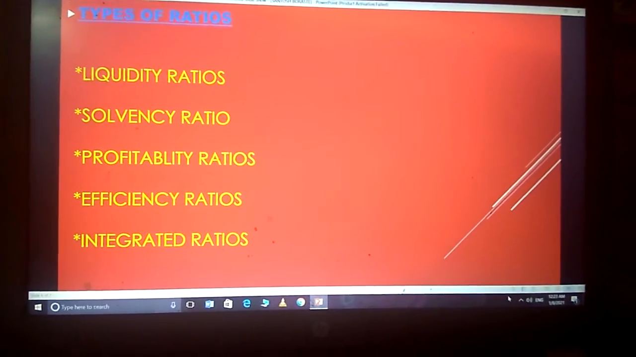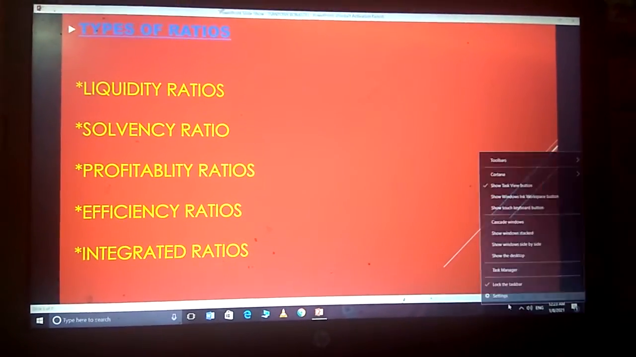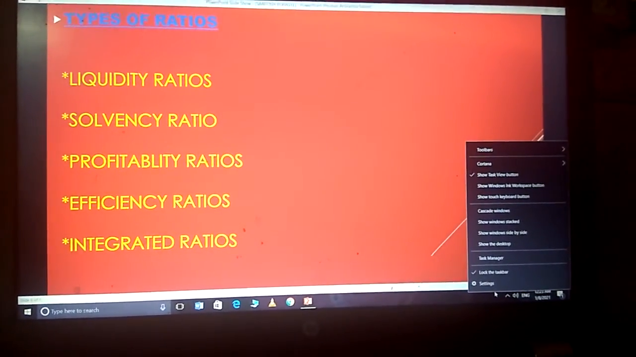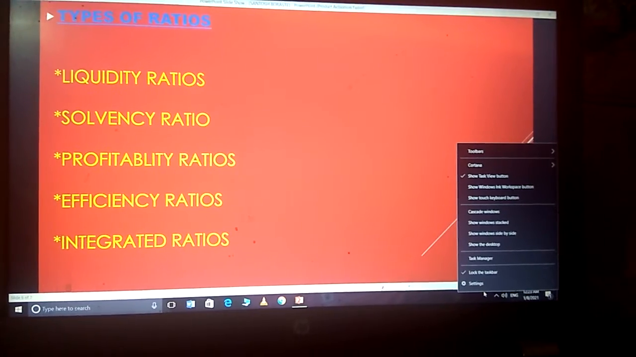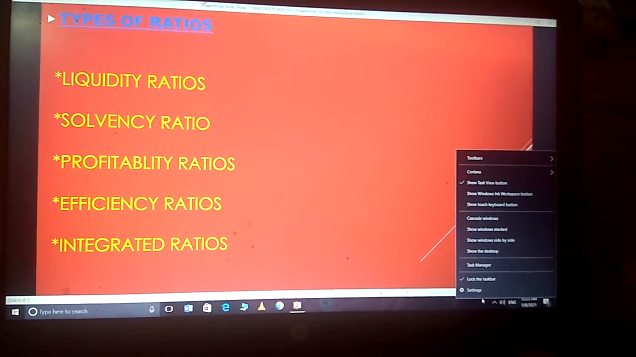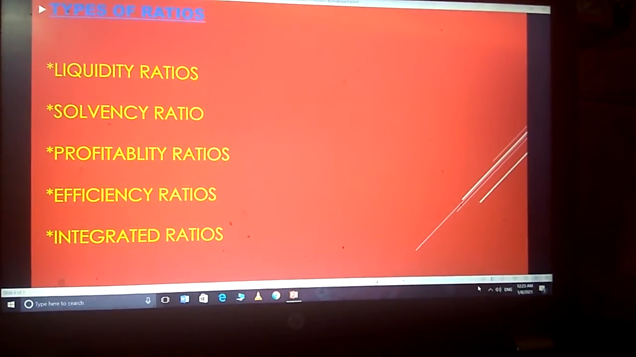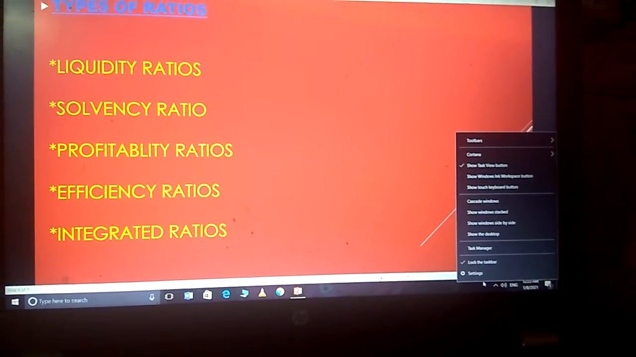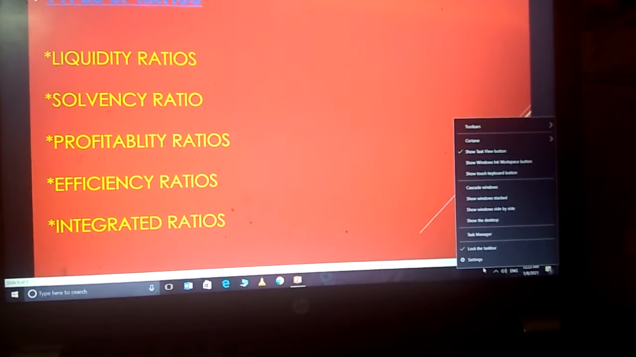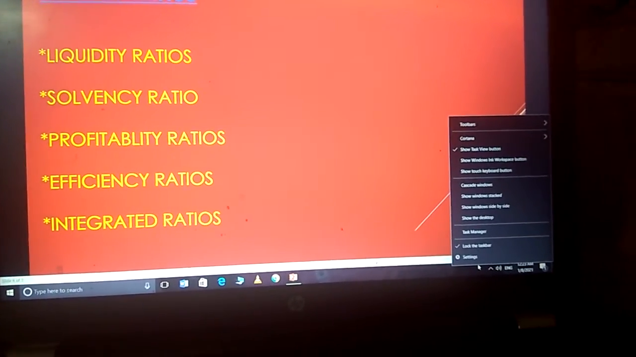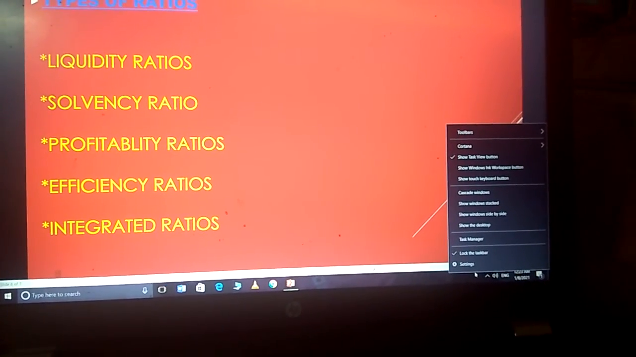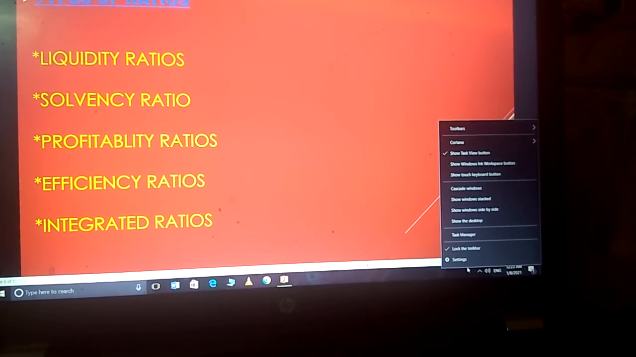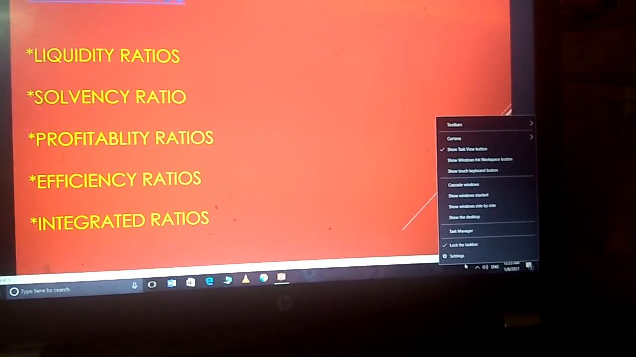Then last, integrated ratios. Integrated accounting is a method of keeping cost and financial accounts in a single set of books, which is called integrated accounting. In this connection, the views expressed by the accounting subcommittee of the Institute of Chartered Accountants in England and Wales